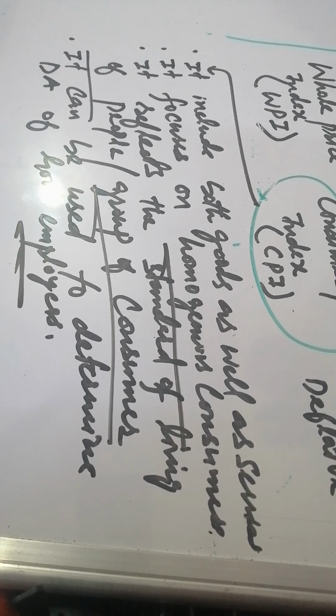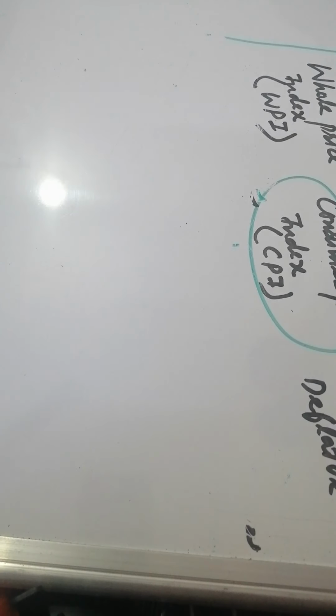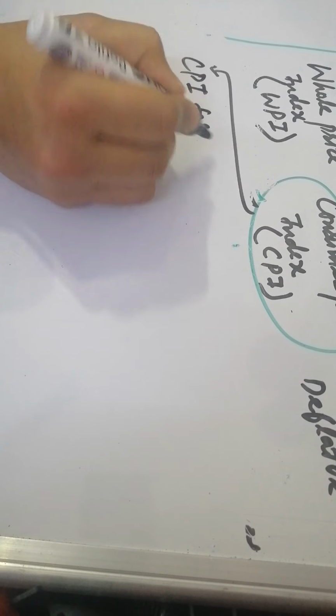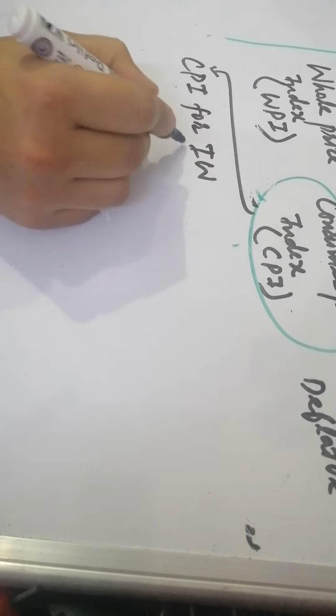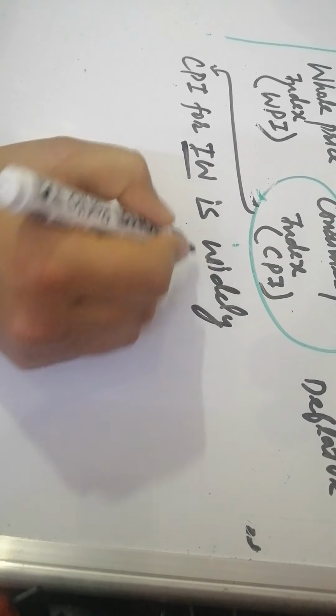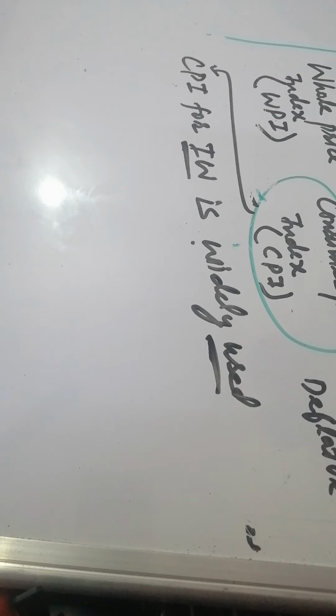So now we will see whether WPI or CPI is widely used in India. If we see in India, CPI for industrial workers, that is IW, industrial workers, is widely used in India. CPI for industrial workers is widely used. Okay, it is widely used in India.